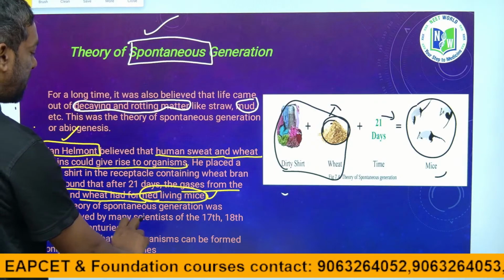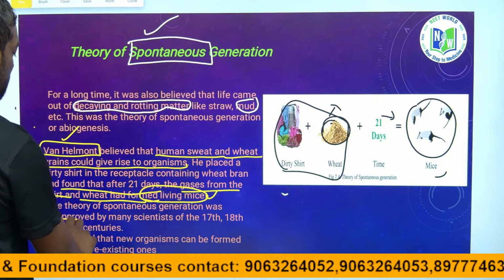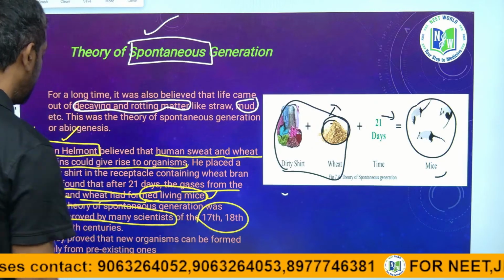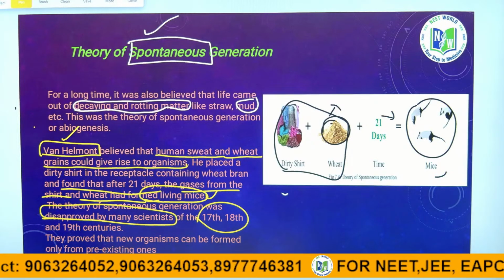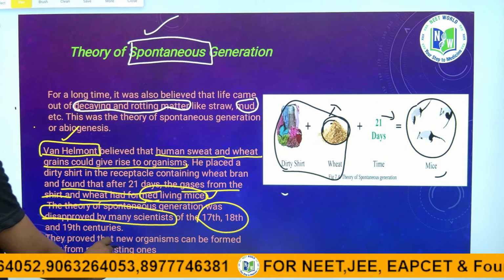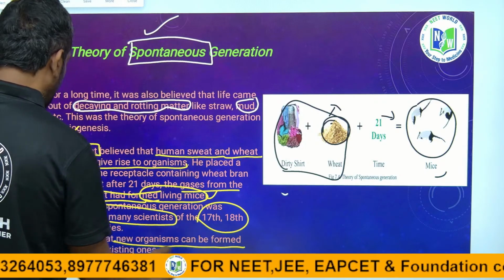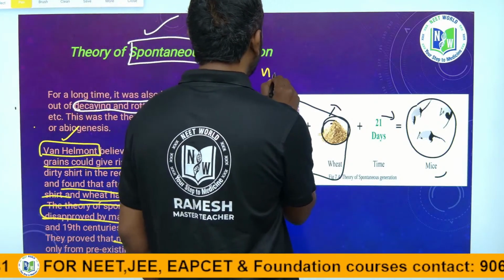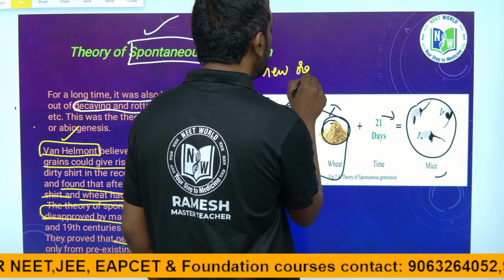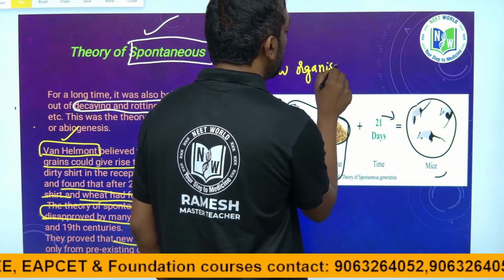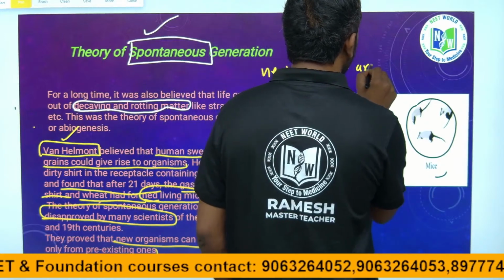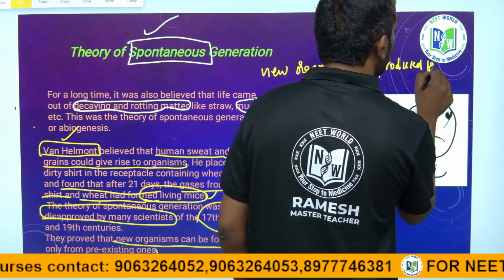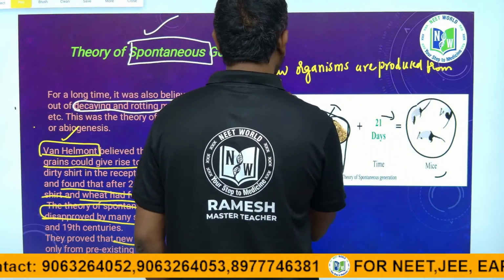The theory of spontaneous generation was disproved by many scientists in the 17th and 18th centuries. They proved, and this is important, that new organisms are produced from old, pre-existing life.